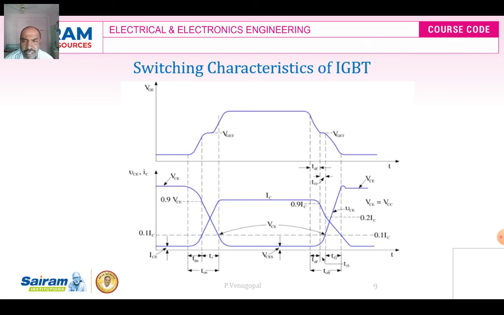TDN can also be defined as the time for the collector current to rise from zero to 10% of the collector current.